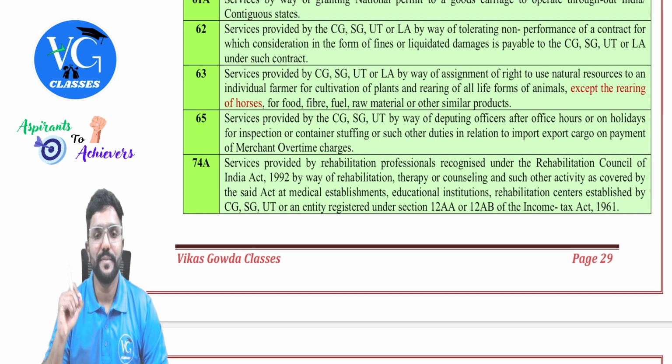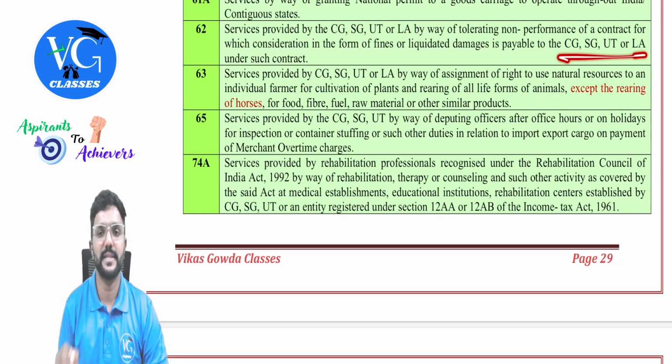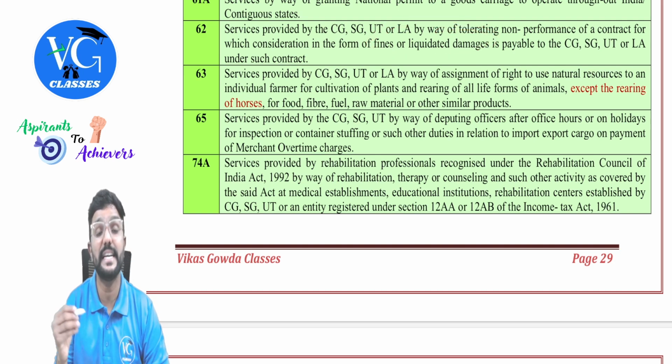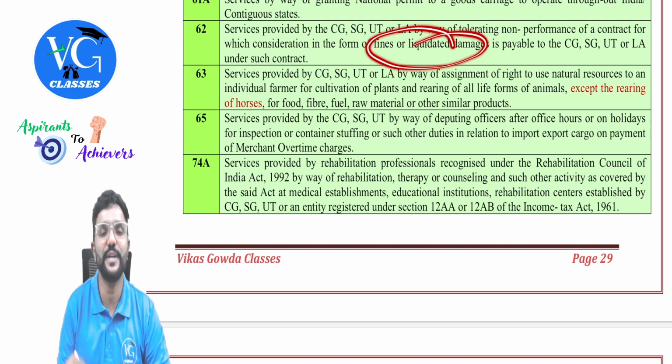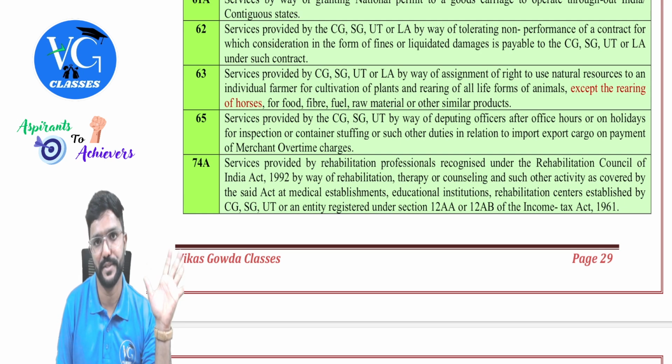Next, 62. Services provided by central government, state government, union territory or local authority by way of tolerating non-performance of any contract for which consideration is in the form of fines or liquidated damages. On this, GST is exempt. Who is charging it? Either central government, state government, union territory or local authority. Got it? Yes. So on liquidated damages or on the fines paid to the government for non-performance of a contract, GST is exempt.